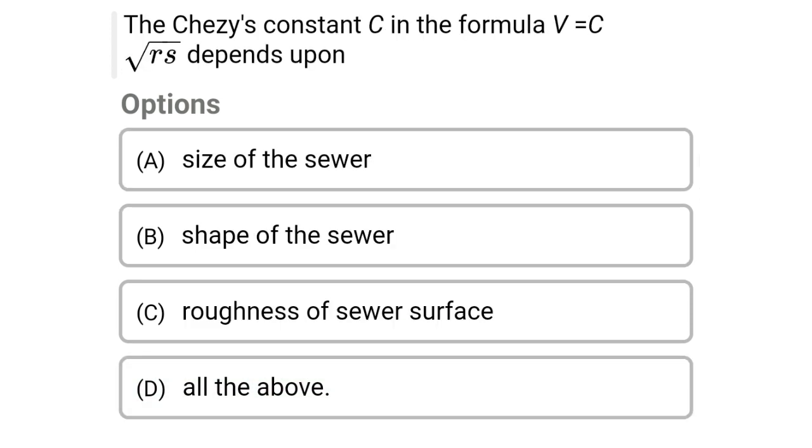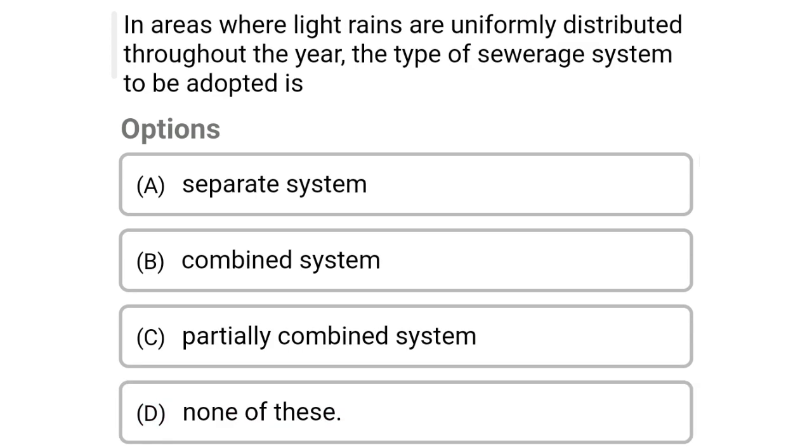So next question, the Chezy's constant C in the formula V is equal to C root of RS depends upon option A size of the sewer, option B shape of the sewer, option C roughness of sewer surface, option D all the above. So the correct answer is option D all the above. So next question, in areas where light rains are uniformly distributed throughout the year, the type of sewage system to be adopted is option A separate system, option B combined system, option C partially combined system, option D none of this.